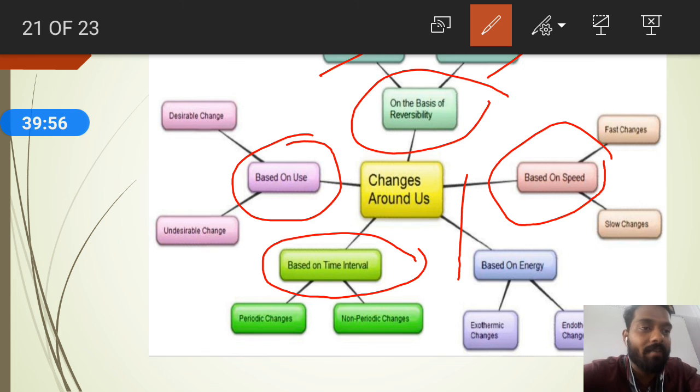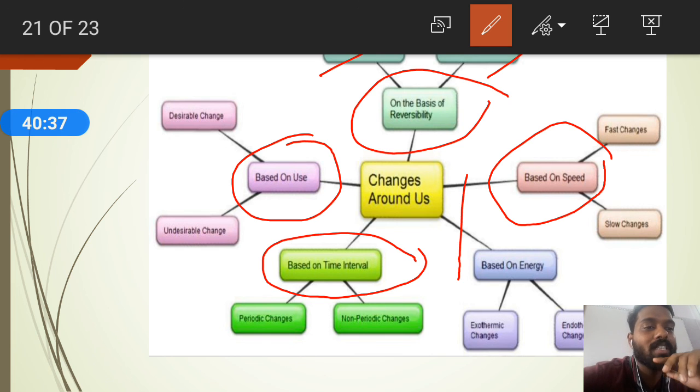When you come to the 7th class, I am going to teach you in a detailed way. You will learn periodic changes later. At different intervals of time, if any change is taking place, such changes we can call periodic changes. Example, sunset and sunrise are periodic. Every day sunset takes place, sunrise takes place, and it goes continuously. And in a wall clock, the seconds are continuously rotating. So that is a periodic change.